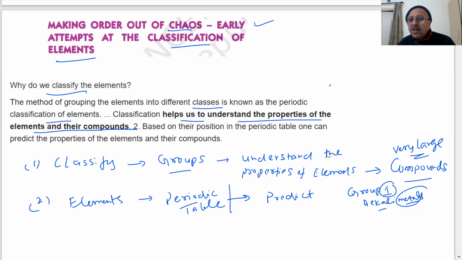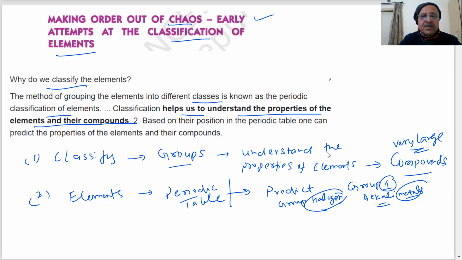So this will help us. If I put a group of halogens, supposing halogens contain fluorine, chlorine, bromine, iodine, then we know what the characteristics are, what the general properties of the halogens are, what type of compounds they are going to form. All this information will become easy and study will become easy when we are able to group and classify the elements. That is the reason classification is done.